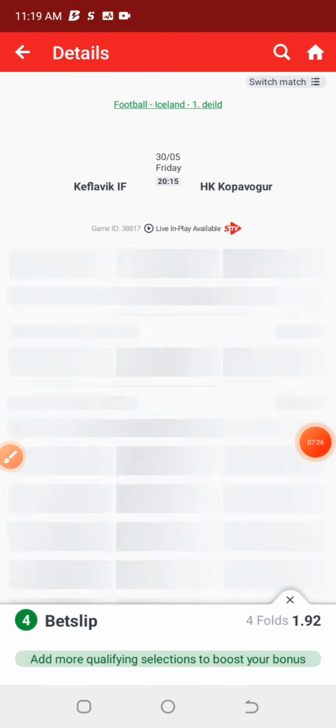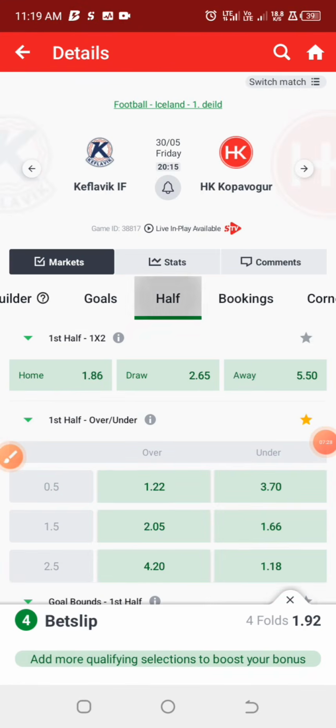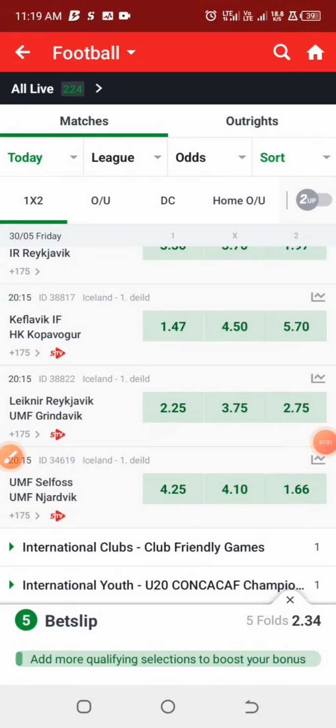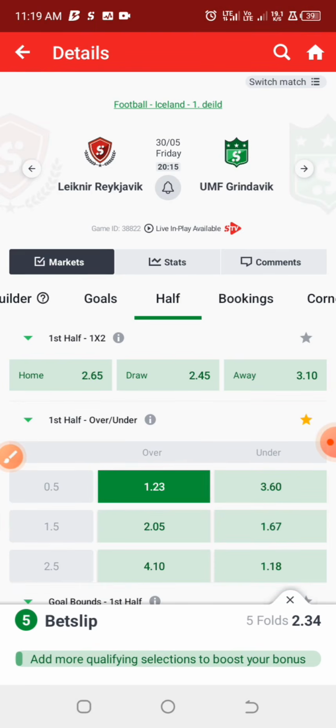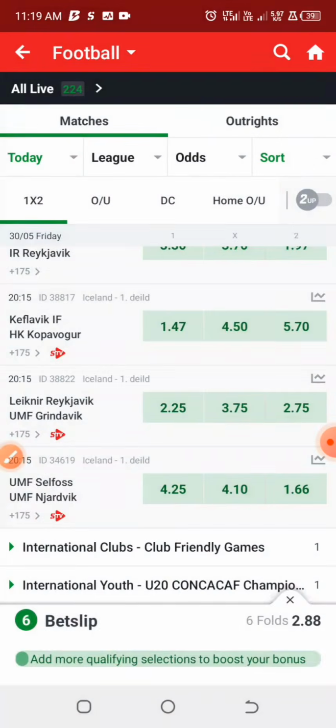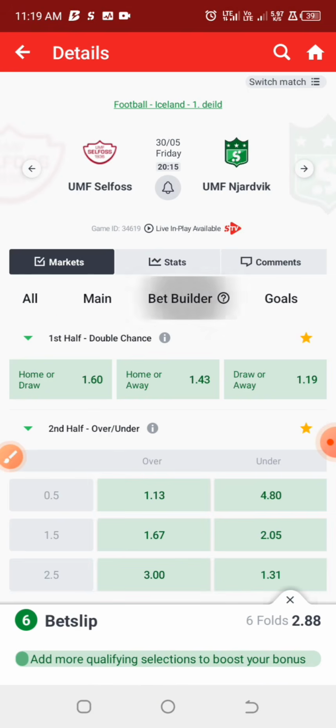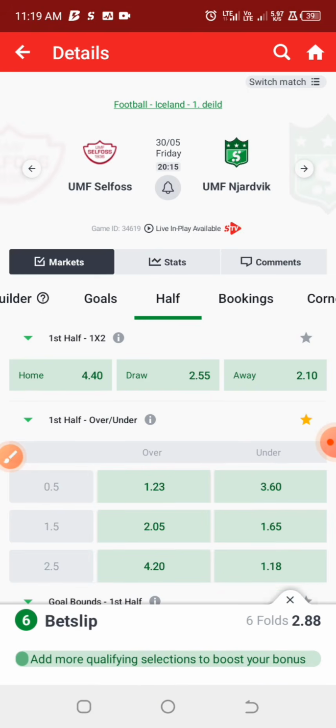The last three matches in this league, we are looking into them as halftime over 0.5 goals. So we have this halftime over 0.5 and this halftime over 0.5.